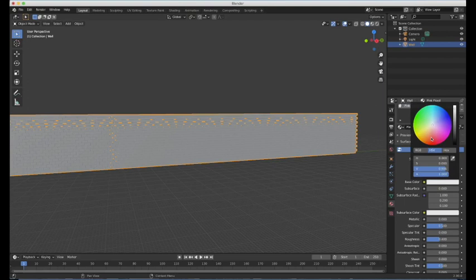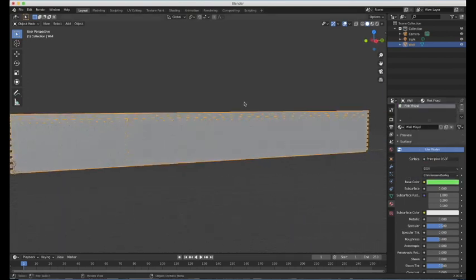If I pick a color, you'll notice that nothing actually happens to the wall at the moment, because we are in what's known as the solid view mode. The view modes are all up here. You get these little icons, and it's worth familiarizing yourself with what each of them mean.